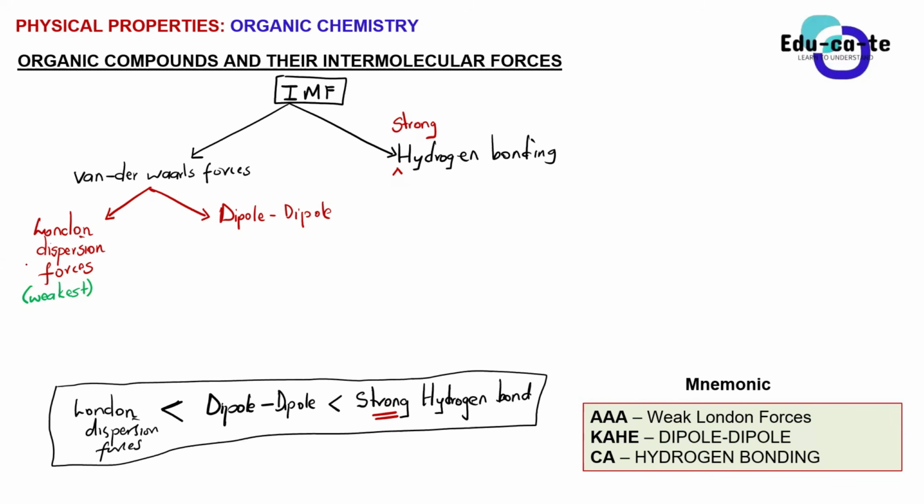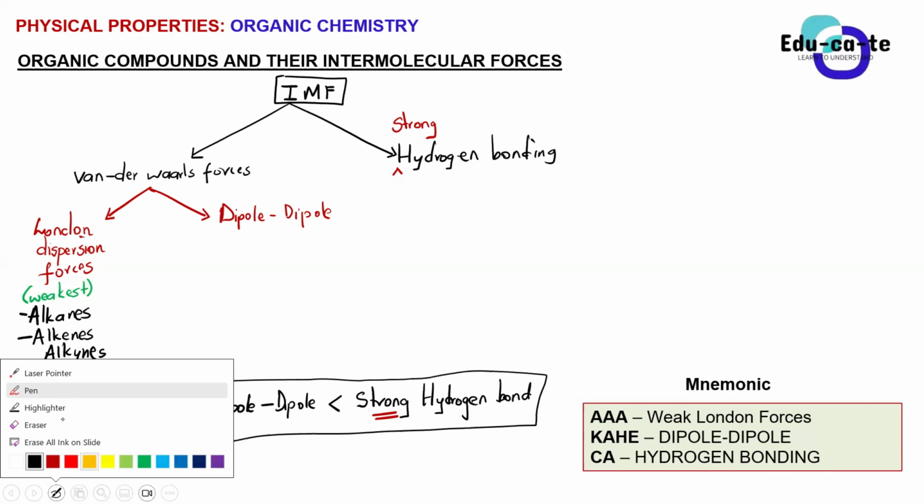So the hydrocarbons, the alkanes, the alkenes, as well as the alkynes, all of them fall under the London dispersion forces. So alkanes, alkenes, and alkynes, these three are hydrocarbons. All of them have London forces. They've got weak London forces between their molecules.